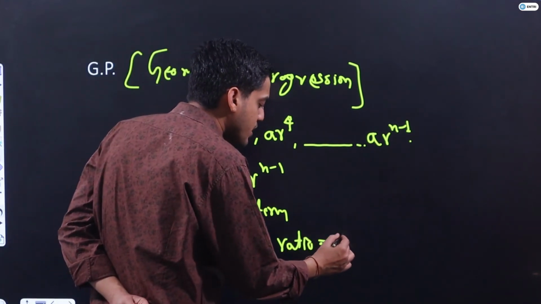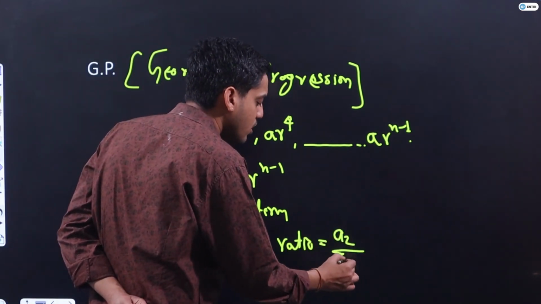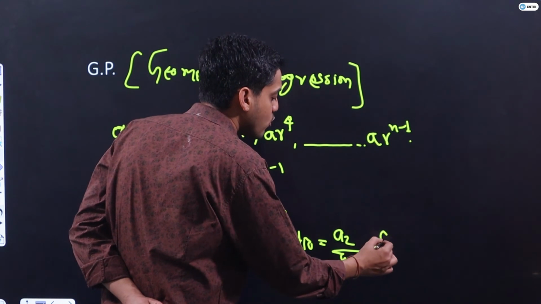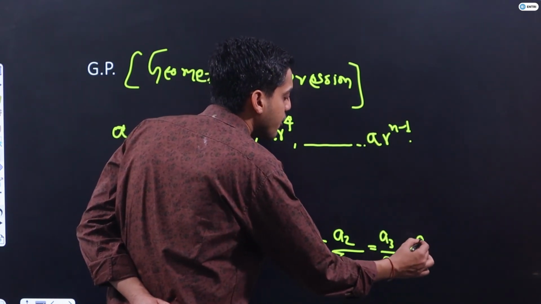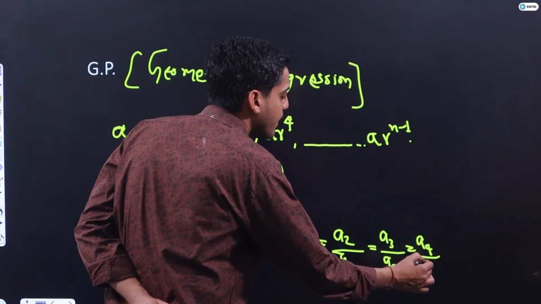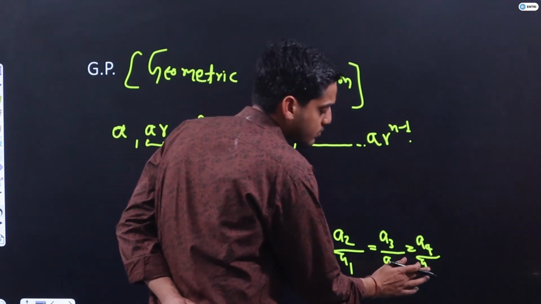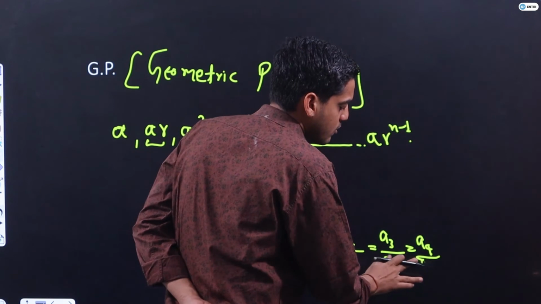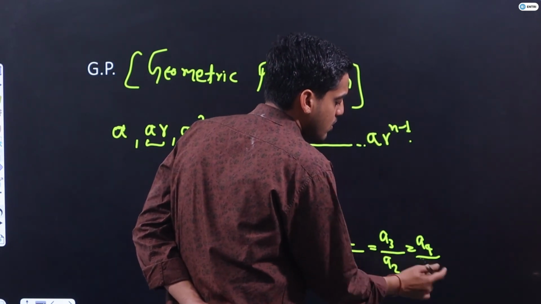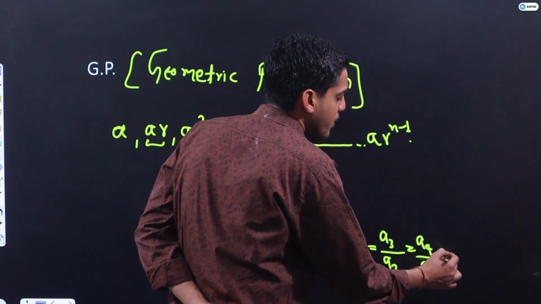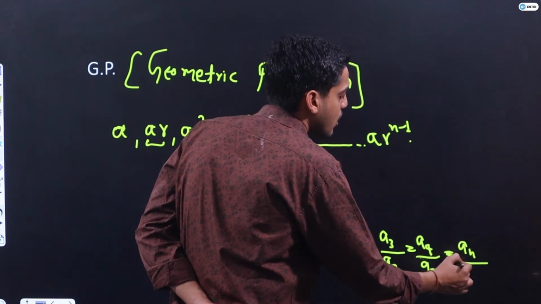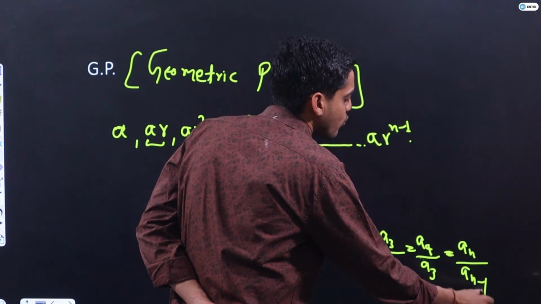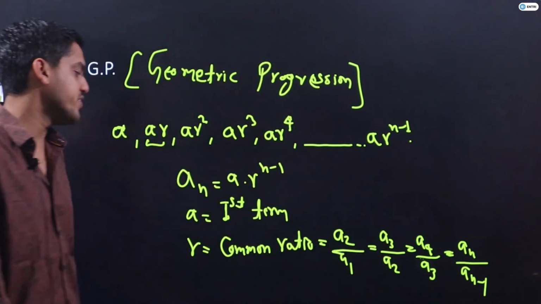This should always be equal to A2 upon A1, which will be equal to A3 upon A2 as well, A4 upon A3 as well, and so on, ultimately An upon An minus 1. I hope it is clear to each and every one.